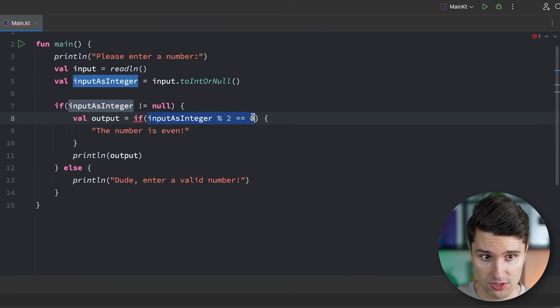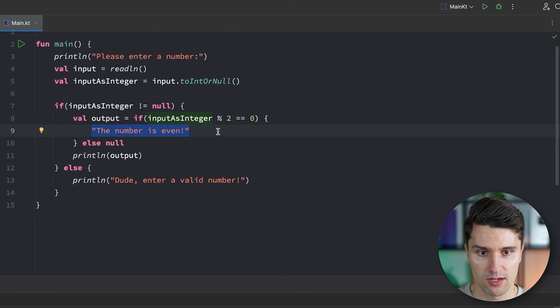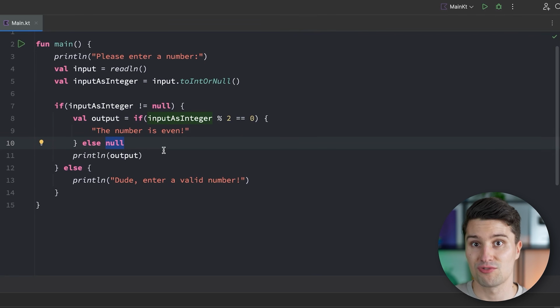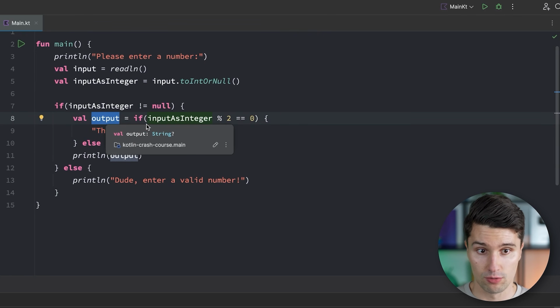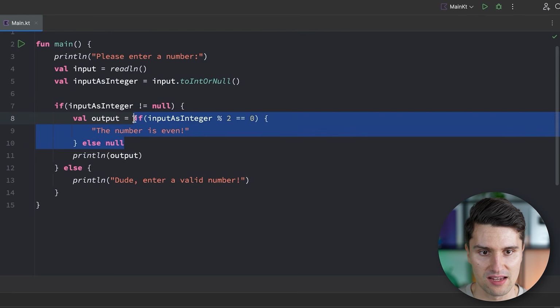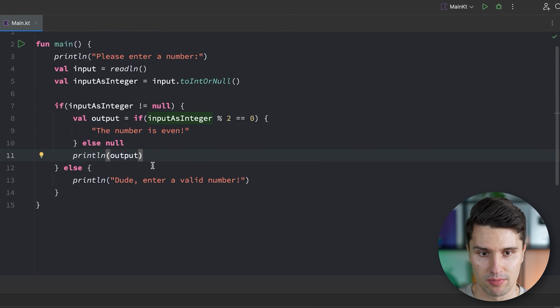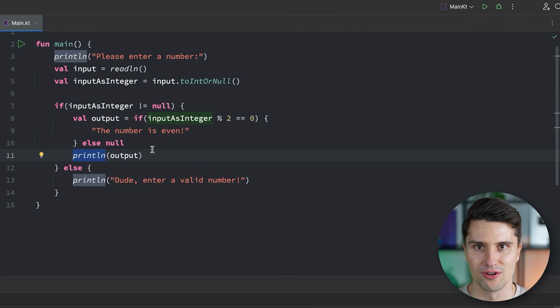If this condition is false and you say, okay, in that case, the variable should be null, you would also need to specify that by saying else null. So then if the condition is true, this value would be assigned, and if it's false, null would be assigned. But this would of course now mean that the output could be null, and that's why we get this question mark again after the string. So we would need to have all these null checks again, in this case, if we wanted to do something with this output. Here, none of these null checks are actually necessary, because if we pass null to the println function, then it will simply print null in the console. So that is a valid output also for a null value.